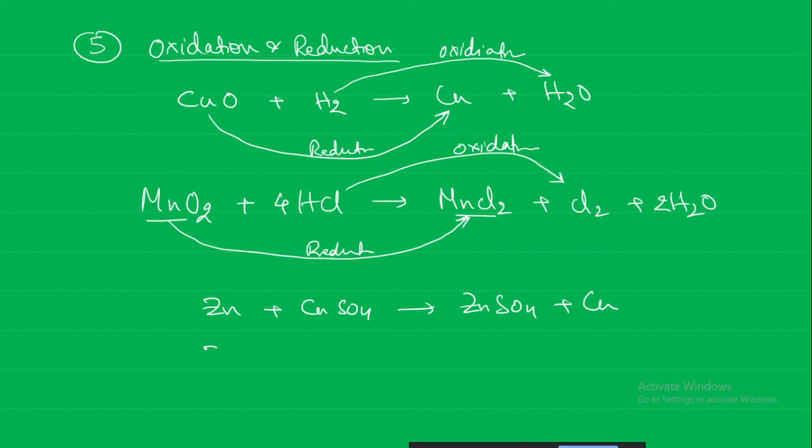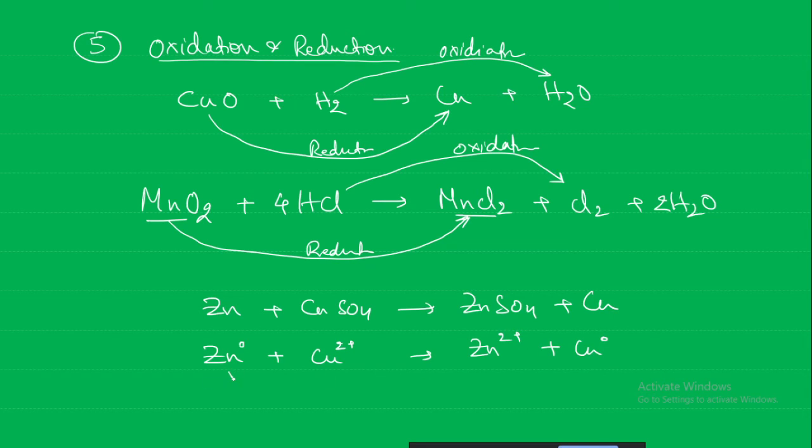Then what you should do is write it with the oxidation state charges. Here zinc is not a salt, it is simple, so it will be 0. There is no oxidation here. Copper sulfate, Cu here will be 2 plus, because sulfate is SO4 2 minus. Here it will be Zn 2 plus and copper 0.